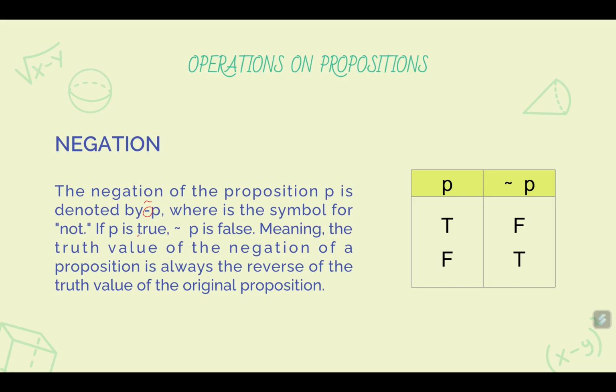And then, because again, not P is a proposition, it has a truth value. If P is true, then the statement not P is false. And if P is false, then not P is true. This is summarized in the table here in the right part of our slides.